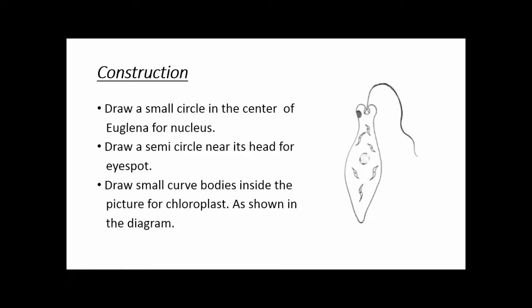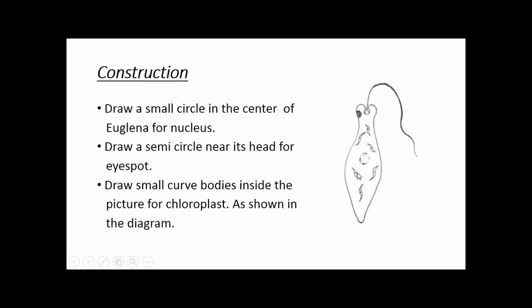Draw a small circle in the center for the nucleus. Here is a small circle. You will draw a small circle for the nucleus in the center of the euglena. Draw a semicircle near its head. Here is a semicircle. Draw a semicircle near its head for the eye spot. And as I said, it is for light intensity. Focus on the light intensity. Then you will draw small curved bodies, sometimes elongated, inside the picture for chloroplast.